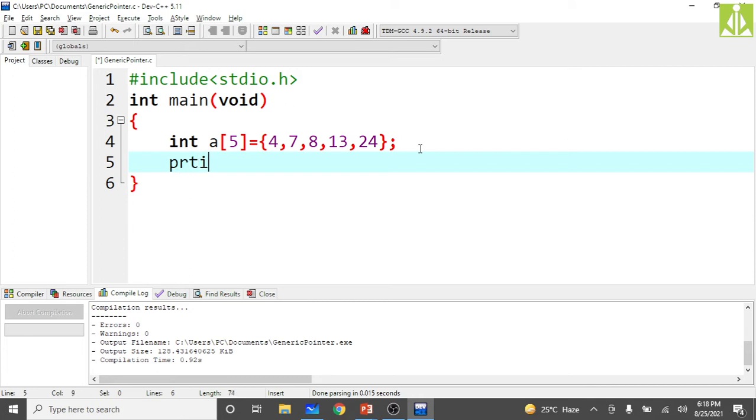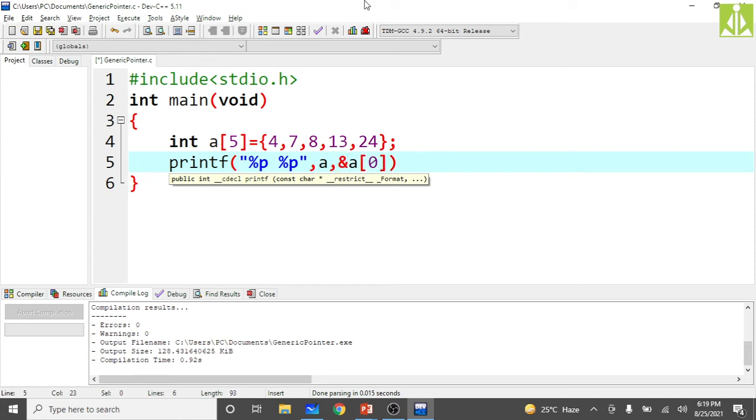First, printf, print the addresses, two addresses: %p space %p. To print the array name, as we said it is a pointer constant, just put a. Then the first location is a[0], and to get its address, put the ampersand before it. Then put the semicolon at the end.